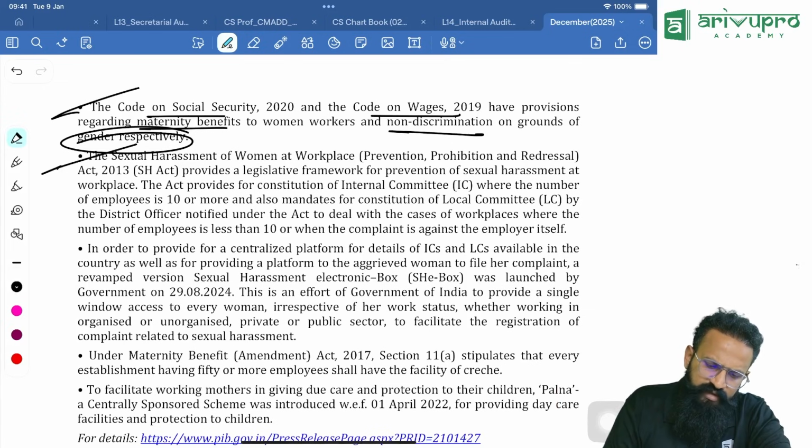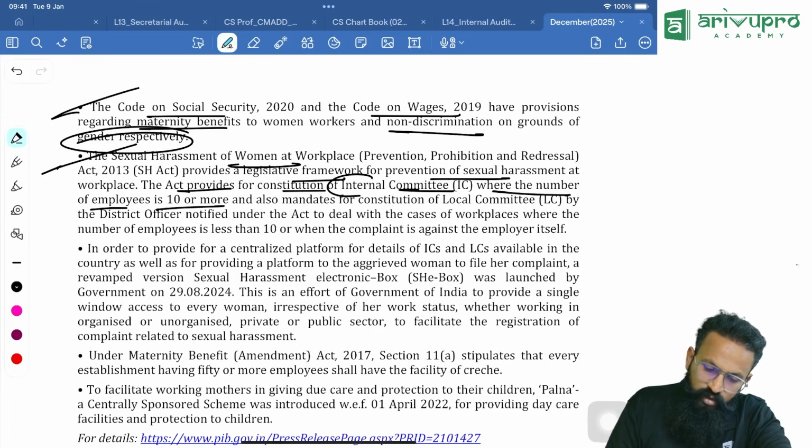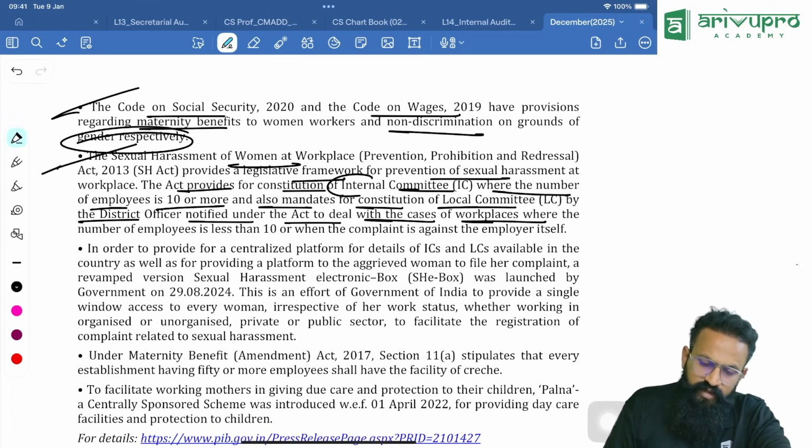The Sexual Harassment of Women at Workplace Act provides a legislative framework for preventing sexual harassment. I told you also, committee. The Act provides for constitution of an internal committee where the number of employees is 10 or more, and also mandates constitution of a local committee by the district officer notified under the Act to deal with cases of workplaces where the number of employees is less than 10 or when the complaint is against the employer itself.